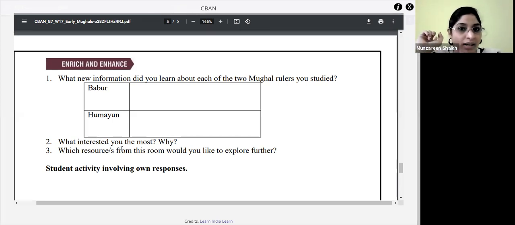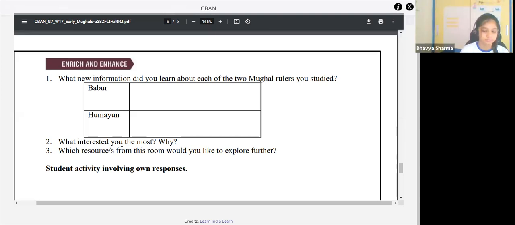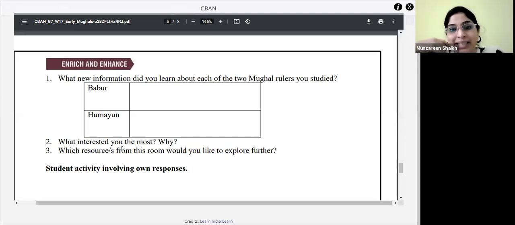As I'll just give you one example, from Babar we learned, you remember while discussing the first battle of Panipat, that we should plan. As you had seen, he had a plan before the battle. So if you have proper planning, then it will become easier for you to achieve your goals, isn't it? So this was just an example. I don't want everybody to write this, but you can go through the rulers and write down what qualities you have learned from these two rulers.